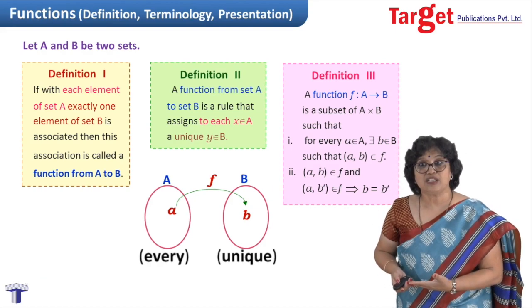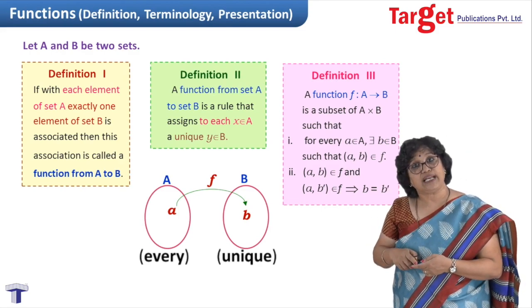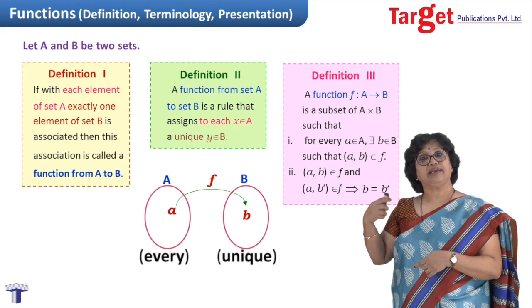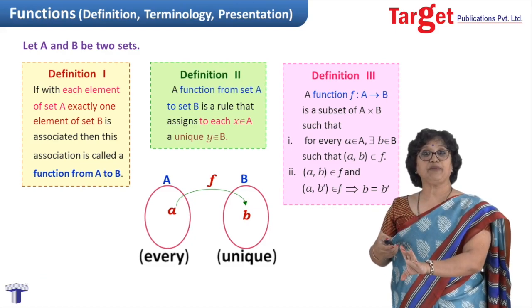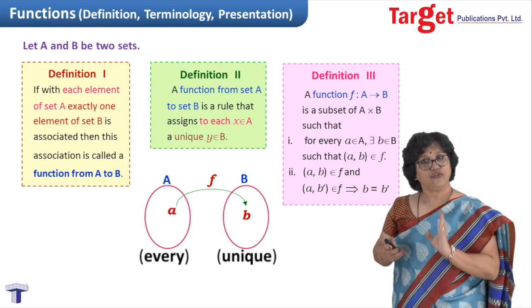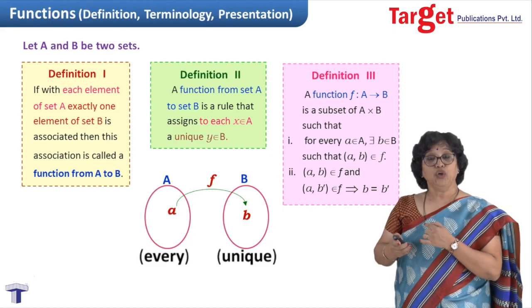And the word "unique" tells me that from one element of set A, you cannot reach two different elements. Exactly one element of set B can be assigned to an element of set A. That is what we mean by unique.